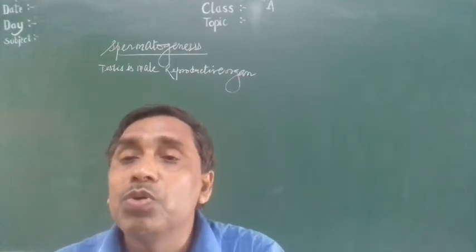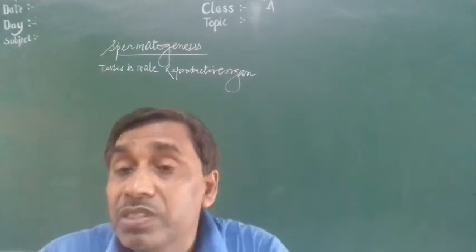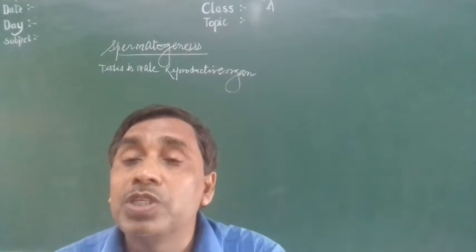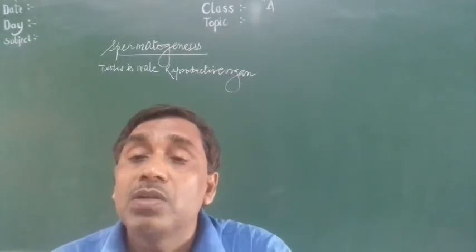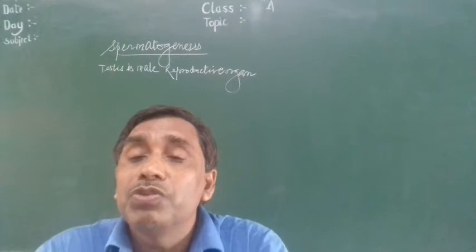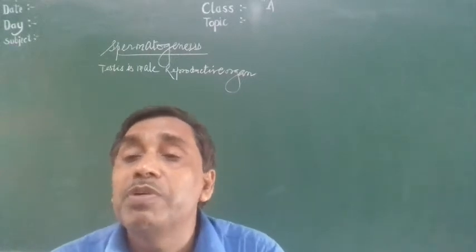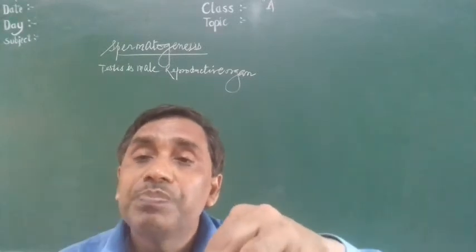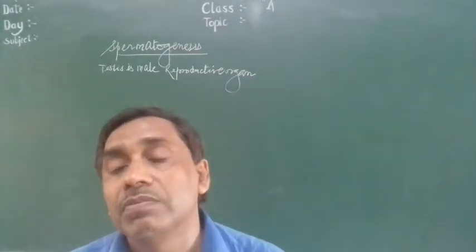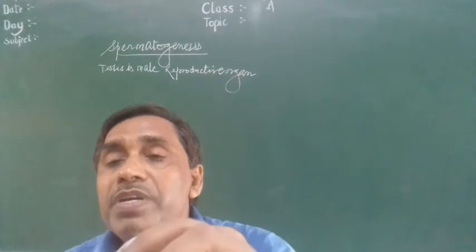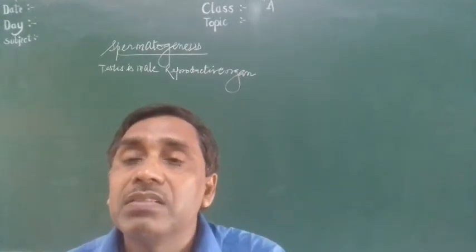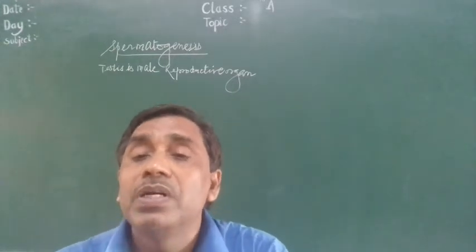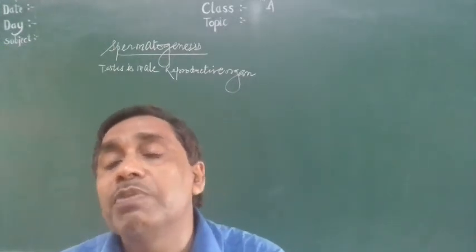These spermatogonia grow and undergo mitosis division to produce a large number of primary spermatocytes. These are also diploid, because spermatogonia undergo mitosis division to produce the primary spermatocytes. Now the primary spermatocyte undergoes meiosis division. During meiosis first, it produces 2 cells which are haploid, the number of chromosomes becomes half, and these 2 cells are called secondary spermatocytes.